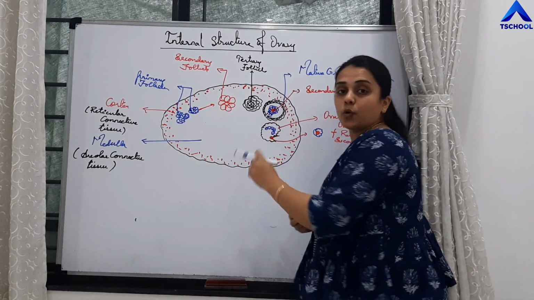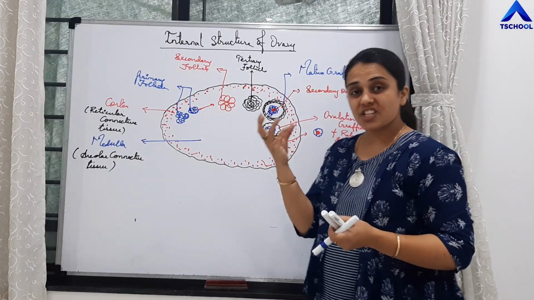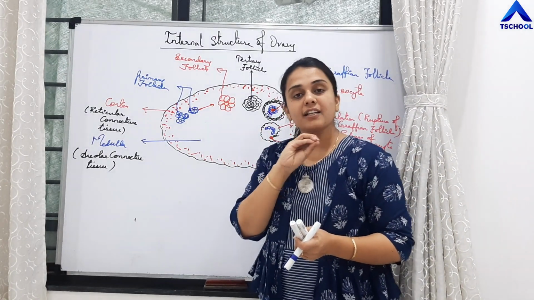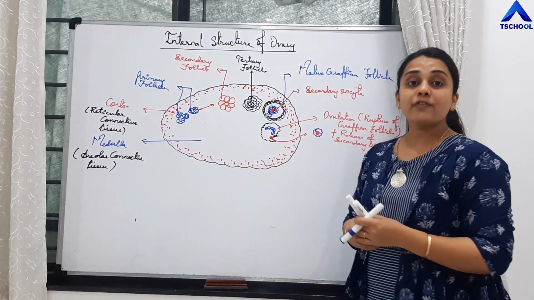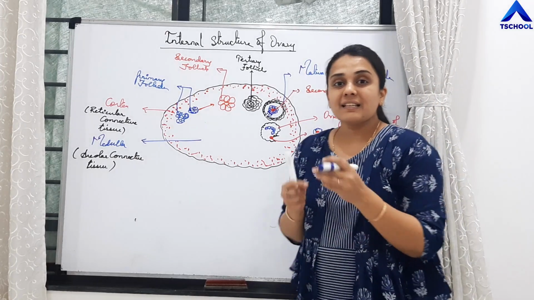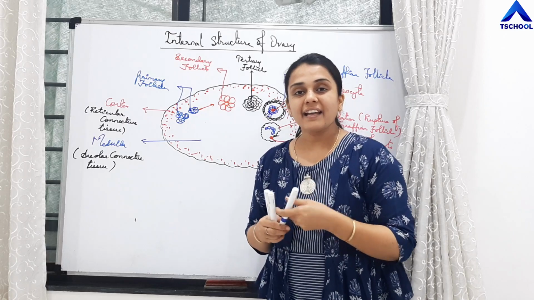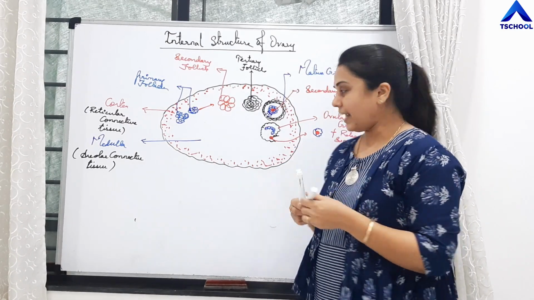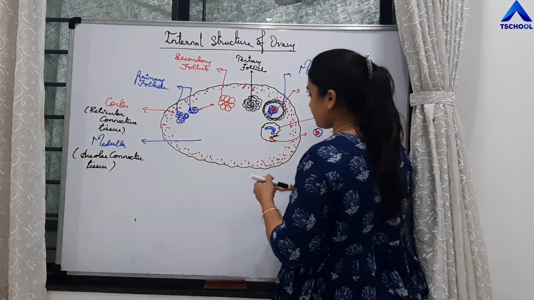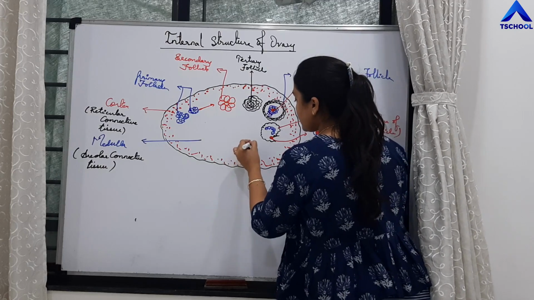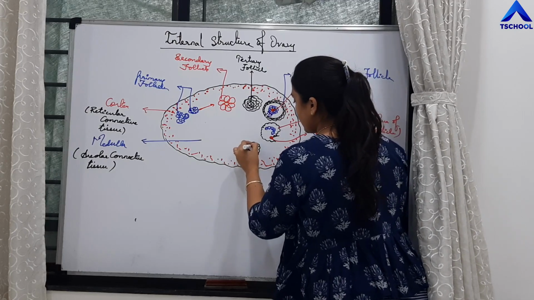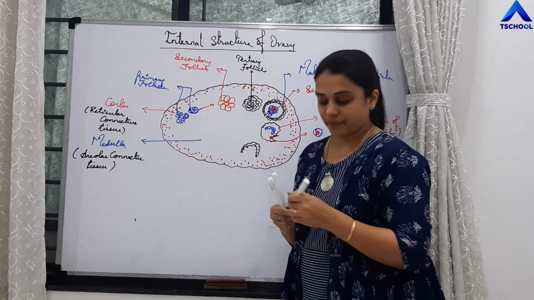Now the leftover structure, the Graafian follicle which is left when the secondary oocyte is released, is bleeding, right? So there is rupture of blood vessels and there is release of blood, right? That structure is called corpus hemorrhagicum, right?